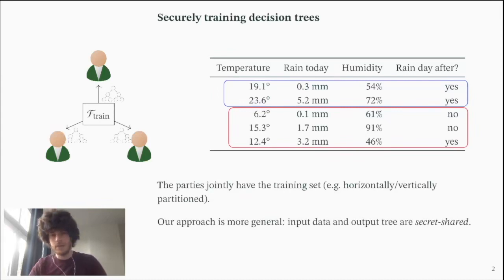Our approach is more general, so we assume the input data and the output data are secret shared, which means that basically any composition of this table can occur for the input data. One party might just have one cell, or the table might be the result of some earlier secure computation.